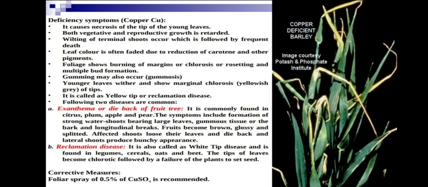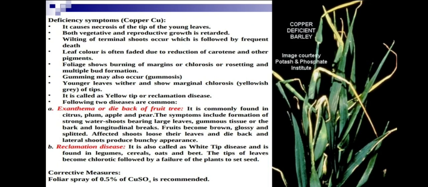What are the deficiency symptoms? It causes necrosis of the tips of the younger leaves. Tips of the younger leaves become necrotic, meaning death of tissues occurs on tips of the younger leaves. Both vegetative and reproductive growth is retarded. Copper deficiency leads to retardation of both vegetative and reproductive growth. This is important. Wilting of terminal shoots occurs, which is followed by frequent death. The terminal shoots will wilt, which leads to death of the plant.